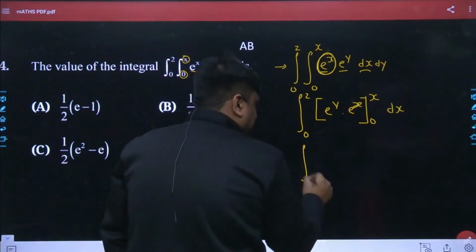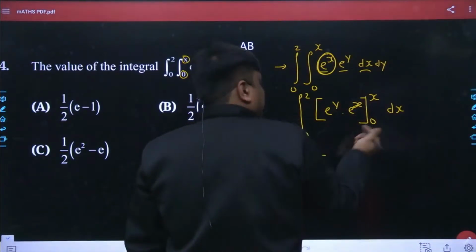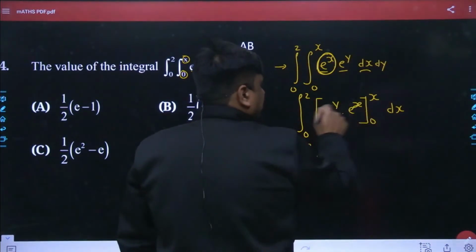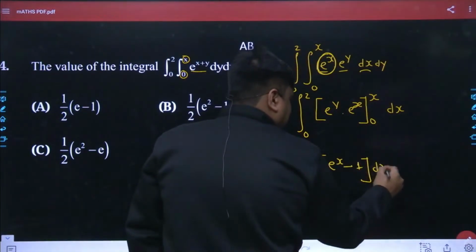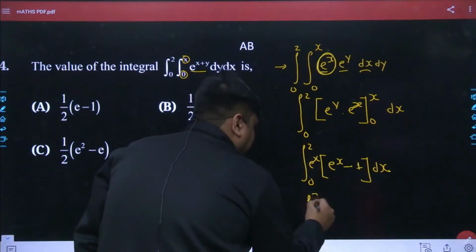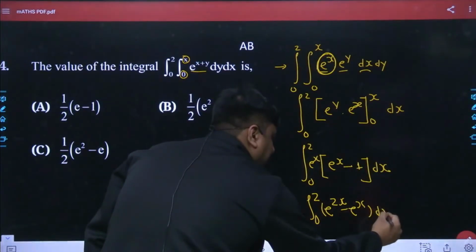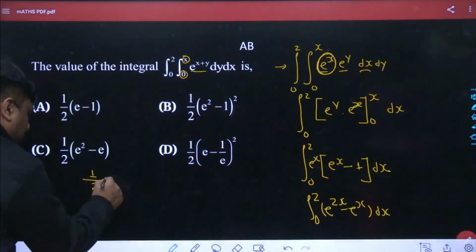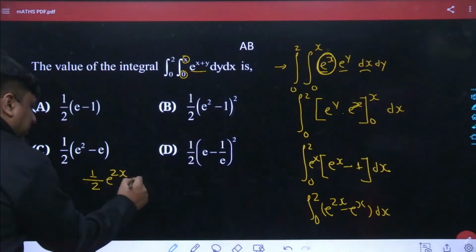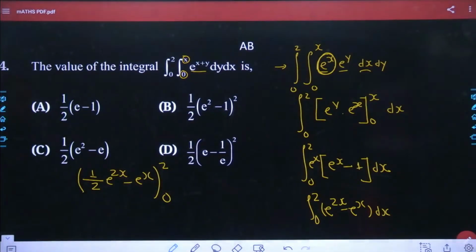Quite okay. So here, as y has to be fed as x and e to the power of x is already a constant, we can write e to the power of x outside. This becomes e to the power of x minus e to the power of 0, that is 1, and here goes dx. Virtually speaking, we are performing the integration of e to the power of 2x minus e to the power of x over dx. Once we integrate e to the power of 2x, it is going to be 1 upon 2 e to the power of 2x, and the integration of e to the power of x is simply e to the power of x only, with limits 0 to 2. So from here we will easily be able to get the answer.